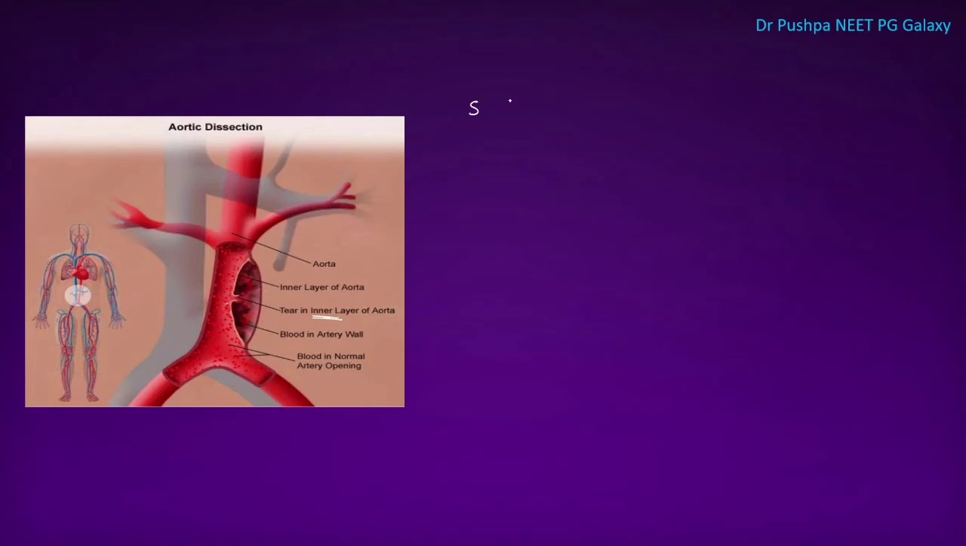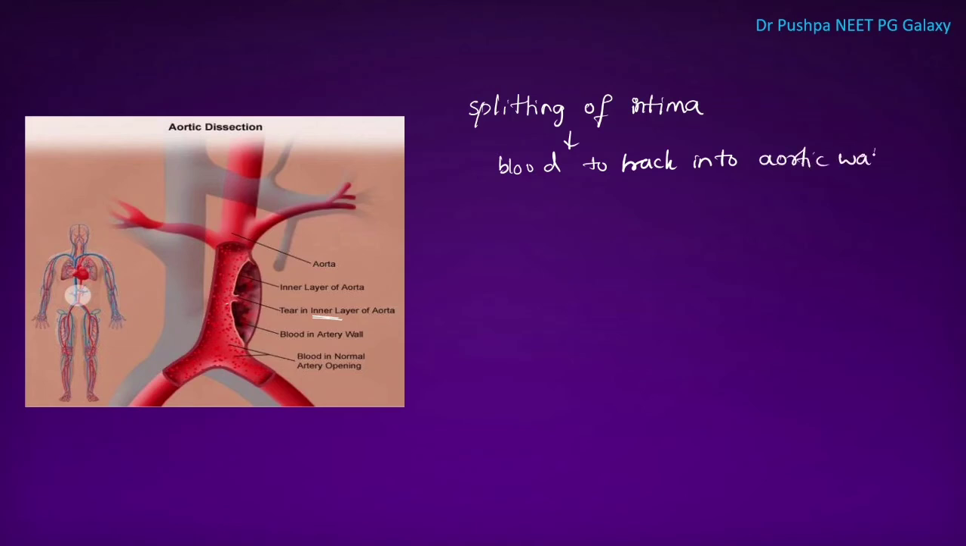In aortic dissection, there is splitting of the intimal layer of the aortic wall, which allows the blood to track into the aortic wall, which causes a channel between intima and adventitia.